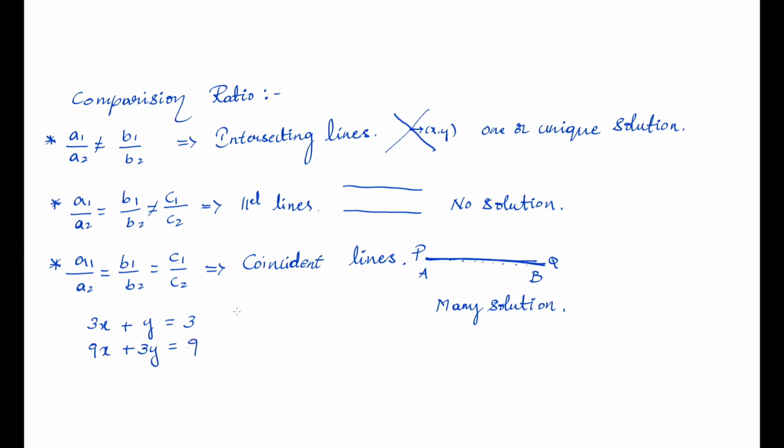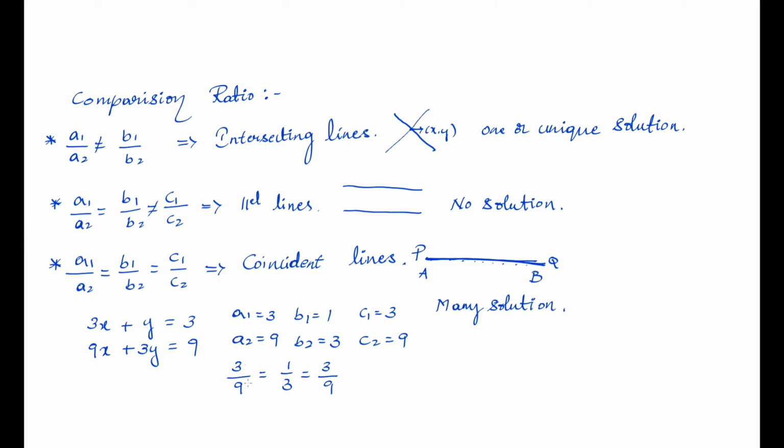Here a1 is 3, b1 is 1, c1 is 3. a2 is 9, b2 is 3, c2 is 9. When we compare, 3 by 9 is equal to 1 by 3 is equal to 3 by 9. Yes, a1 by a2 is equal to b1 by b2 is equal to c1 by c2.